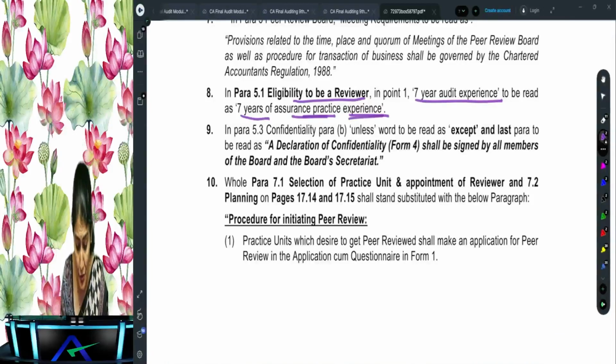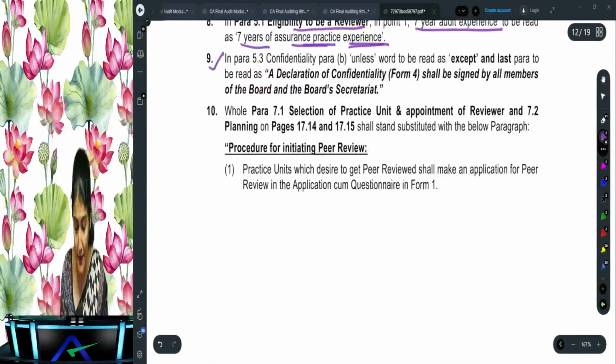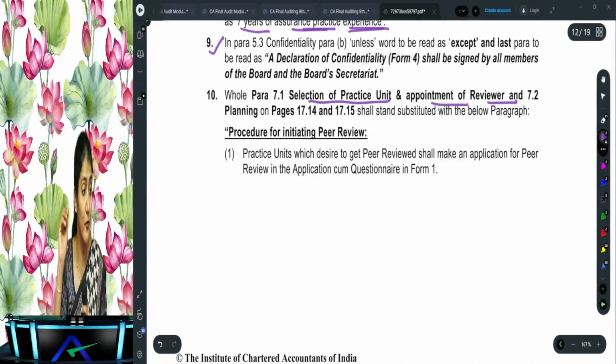Then the declaration of confidentiality shall be signed by all members of the board and the board secretariat. Okay. Right. Now, selection of practice unit and the appointment of the reviewer.